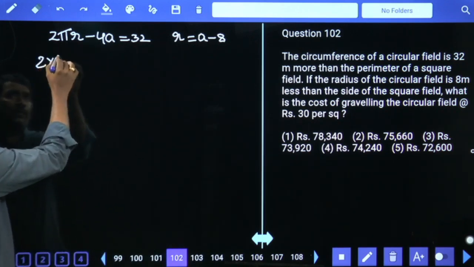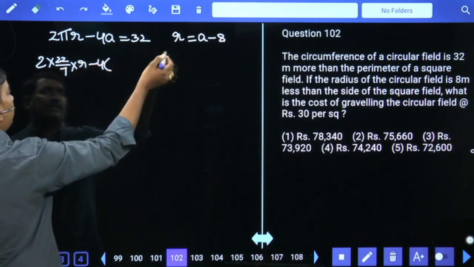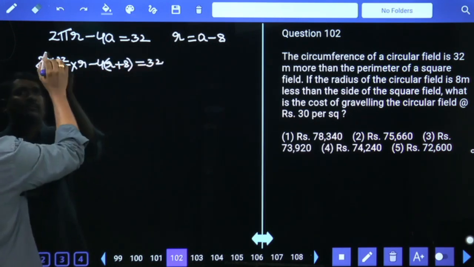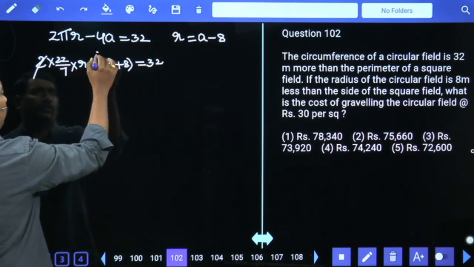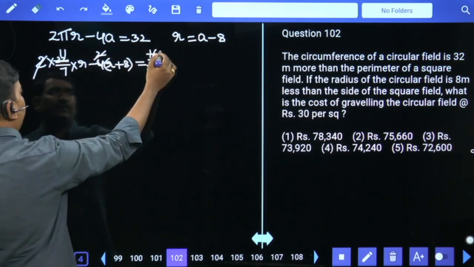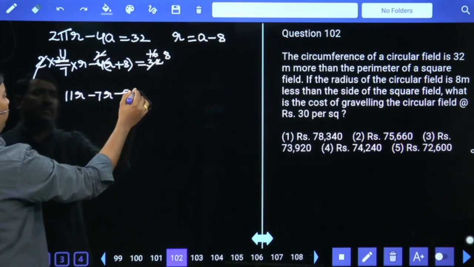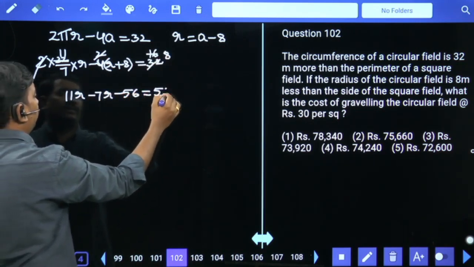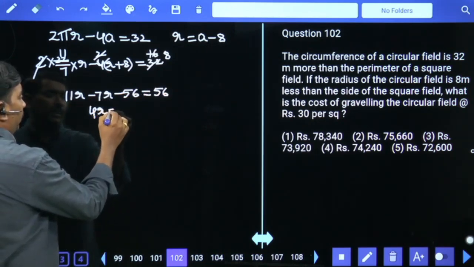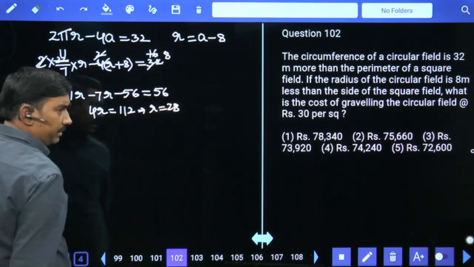2 into 22 by 7 into r minus 4 into a, which means r plus 8, is equal to 32. 2 times 1, 2 times 2, 16 times, 11 times; 2 gets cancelled, to 8 times. 11r minus 7r minus 56 is equal to 56. 11r minus 7r, 4r is equal to 112. R is equal to 28.